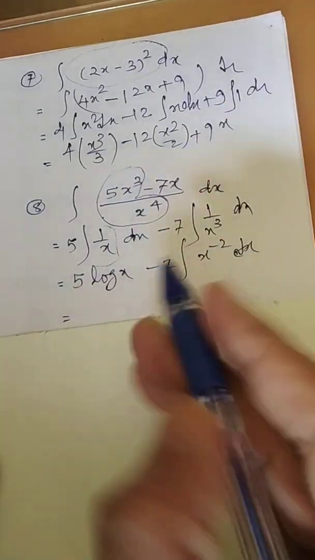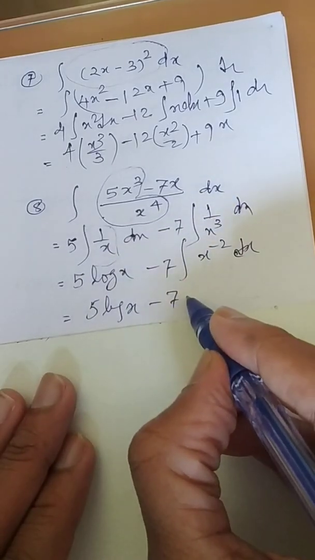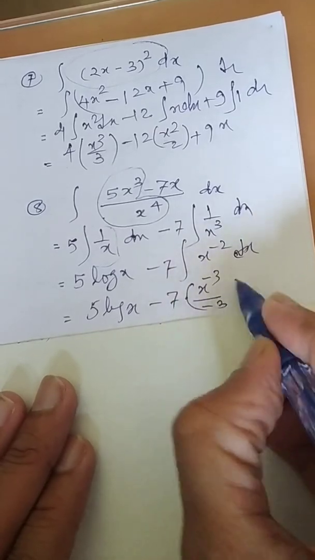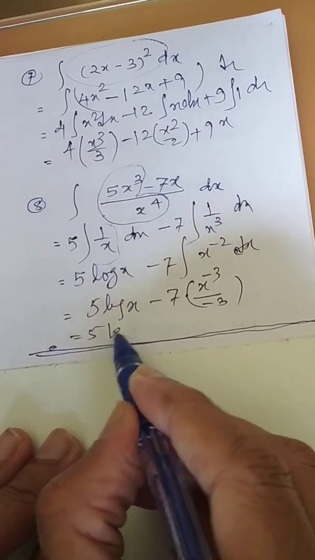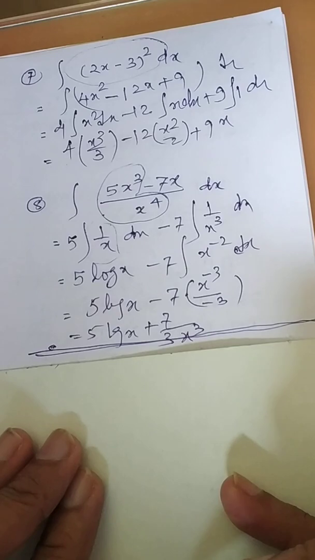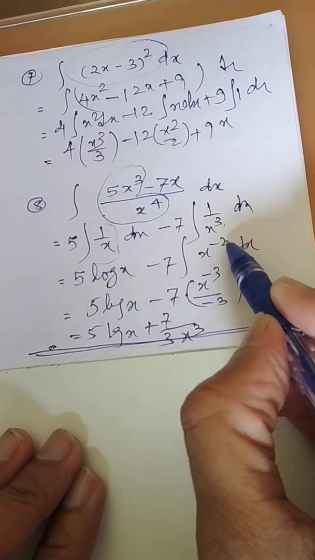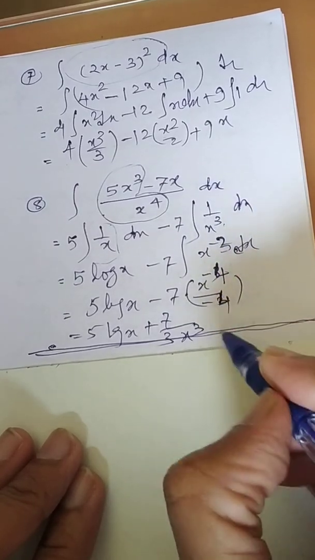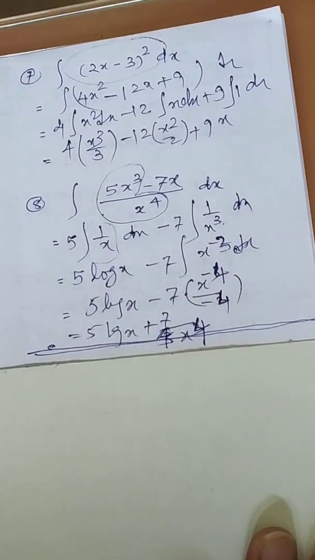Now, if you ask me, here it will be 5 log x minus 7. This is nothing but x raised to power minus 3, so it will be x raised to power minus 2 upon minus 2. And further this can be shifted, it will be 5 log x plus 7 by 2, and I can write x square. Sorry, here x cube is there, no? So here the power will be minus 3 plus 1, and you will get minus 2 in the denominator, okay.